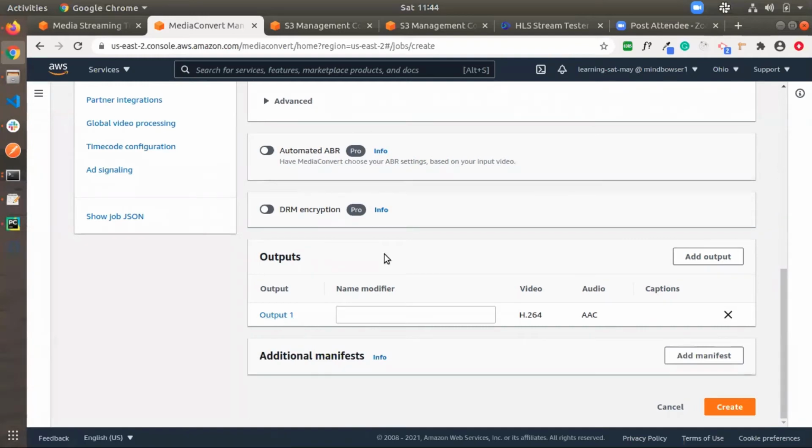In an output group, we can have multiple outputs, for quality and for changing the resolution of the video. By default we have one output one. I'm showing how we can add the resolution and the bitrate per second.